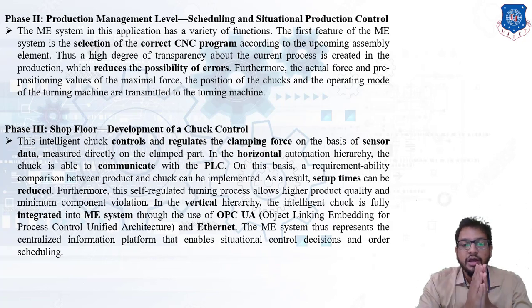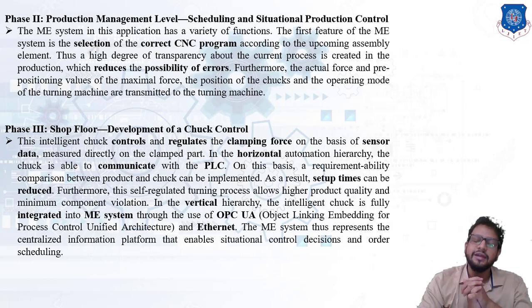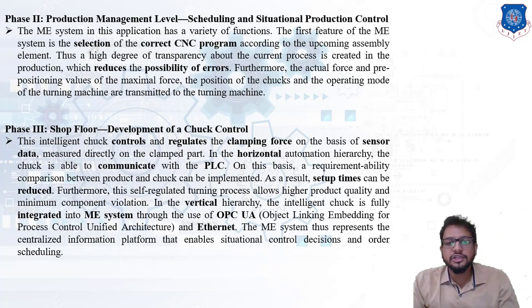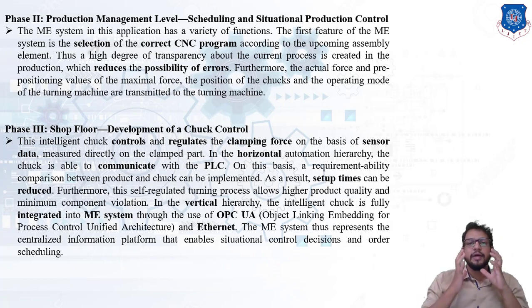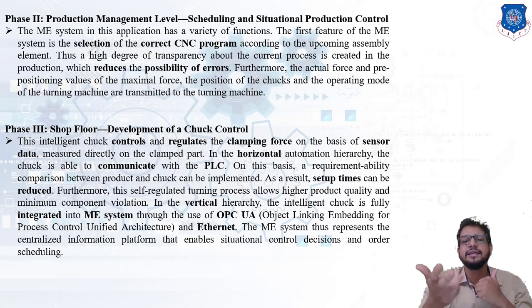The MES thus represents the centralized information platform that enables situational control decisions and scheduling. So remember that in vertical integration, the chuck is connected with the MES by using two requirements. First is Ethernet and second is OPC UA.